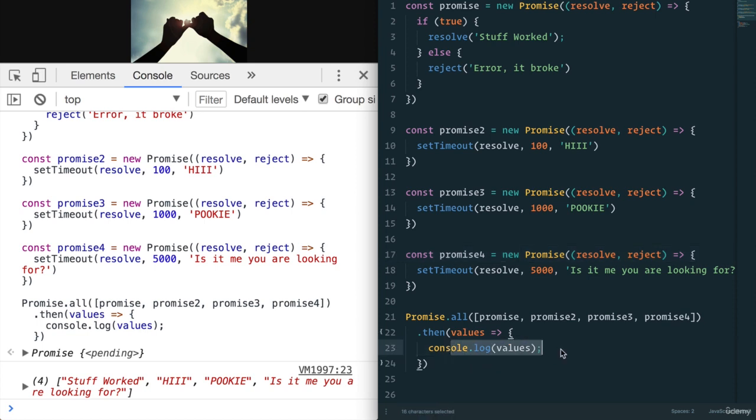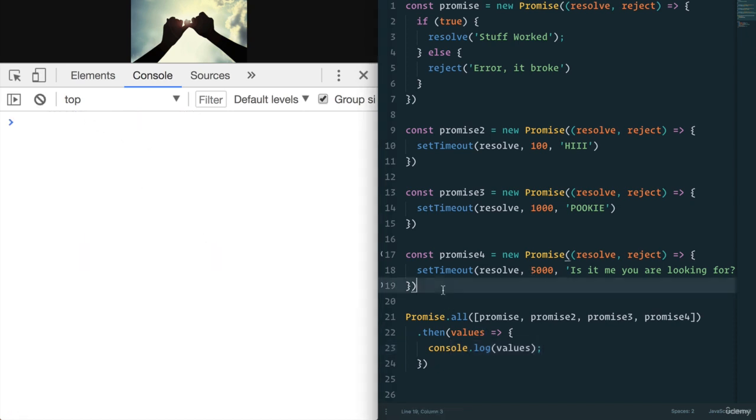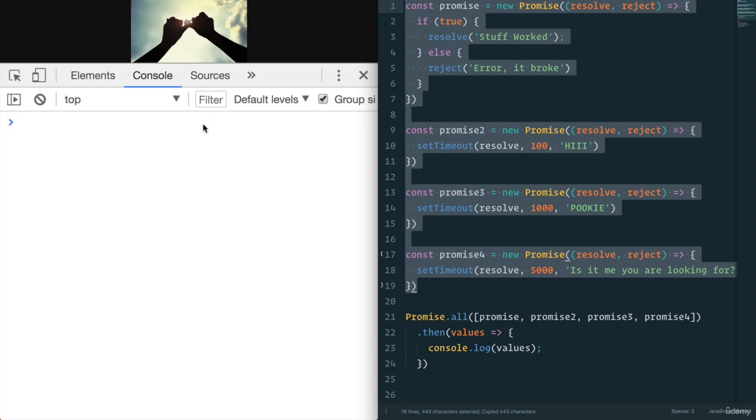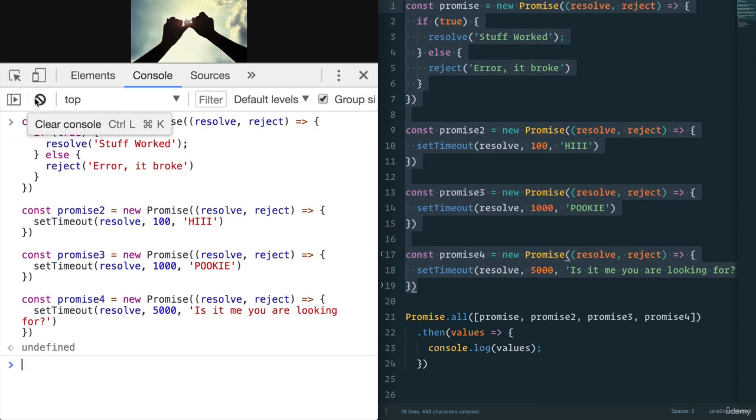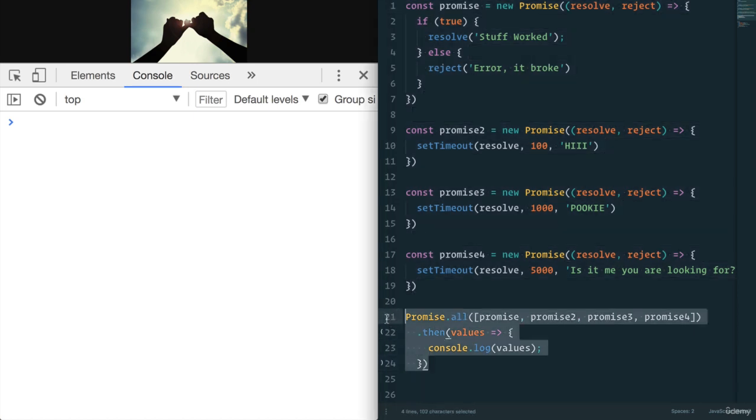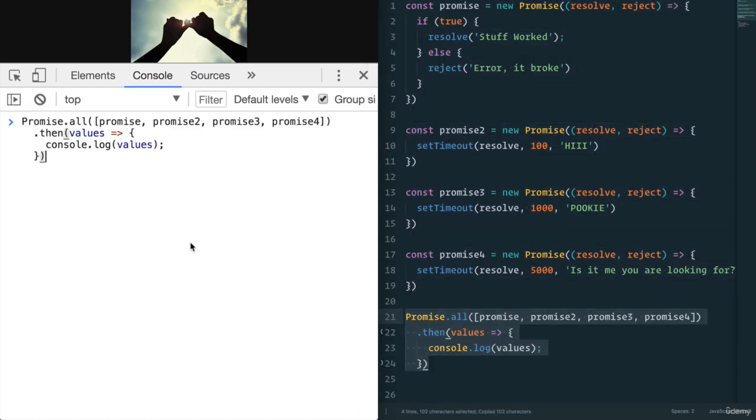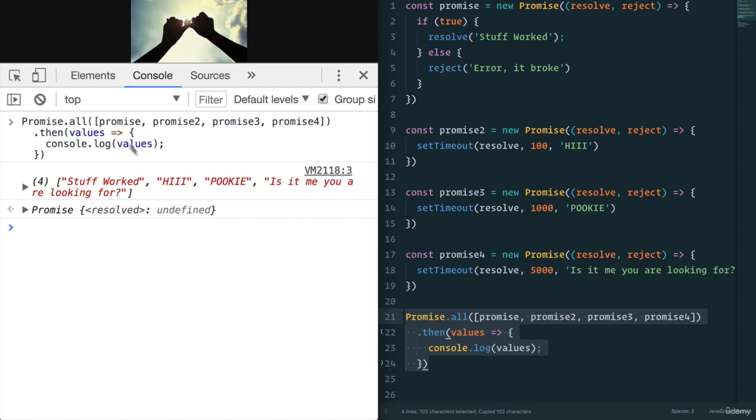Very cool. And by the way, the reason that if I do this, where I assign the variables first and then run promise.all, the result is instant, is that we've already run these promises, right? We've assigned it to a variable, and between the time that we copied and pasted this in here, these promises in the background have been resolved.